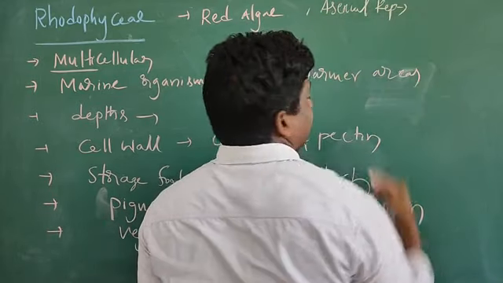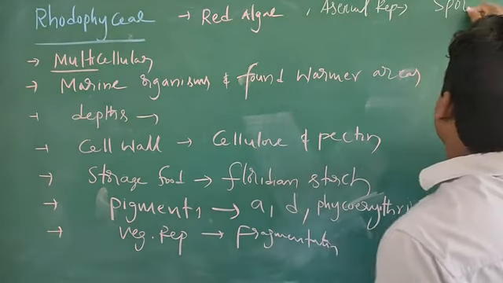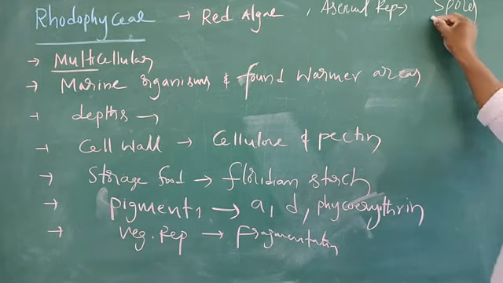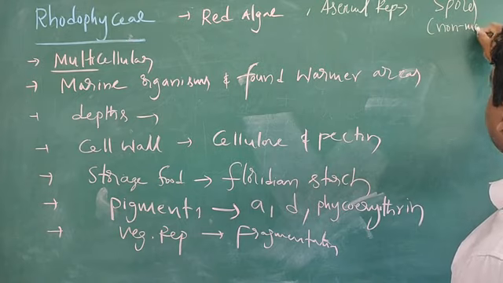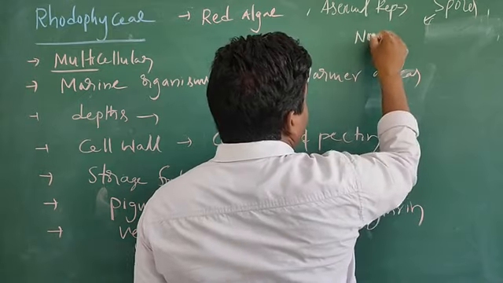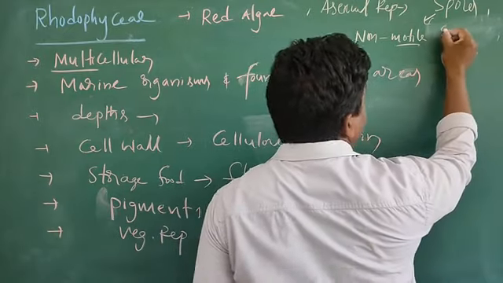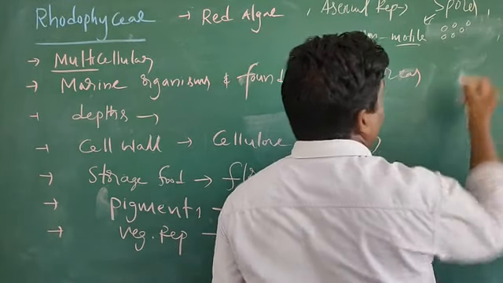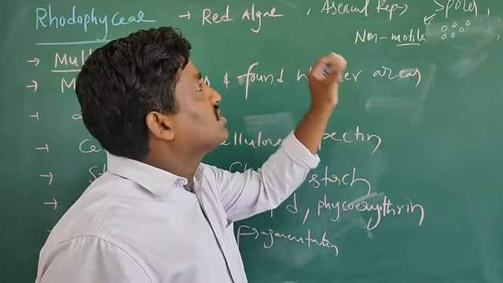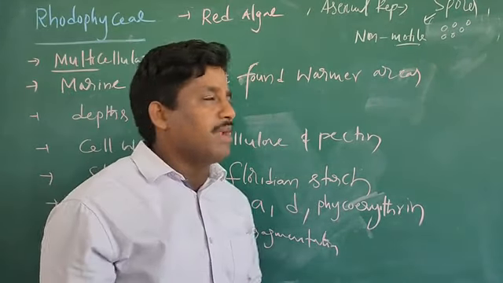Asexual reproduction by non-motile spores. Here you can see the spores. These spores are non-motile. Motile means movement. So how are the spores present? These spores germinate again to produce a new plant body, a new algal plant body.